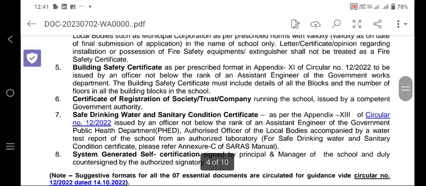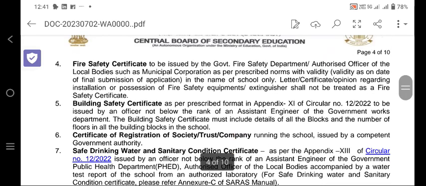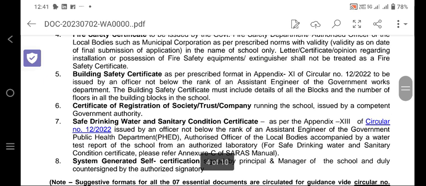Fire safety equipment, such as an extinguisher, shall not be treated as a fire safety certificate. If you have fire safety equipment, that is not the fire safety certificate. You need to comply with the fire safety certificate. Fire NOC is required. Next is the building safety certificate, Appendix 11,